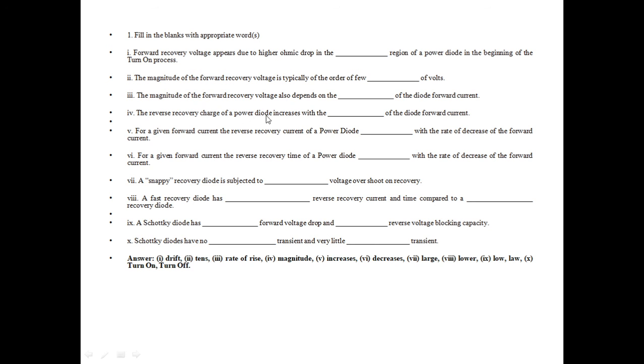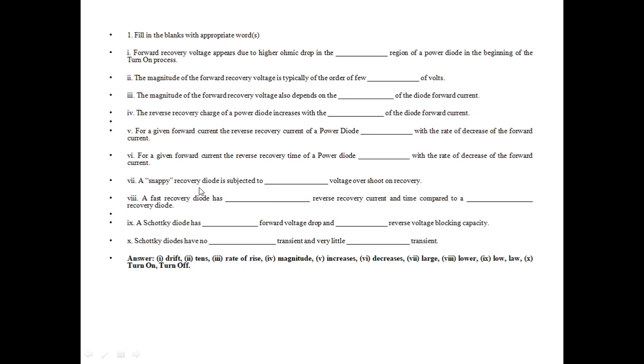The reverse recovery charge of a power diode increases with the magnitude of the diode forward current. For a given forward current, the reverse recovery current of a power diode increases with the rate of decrease of the forward current, and the reverse recovery time decreases with the rate of decrease of the forward current.